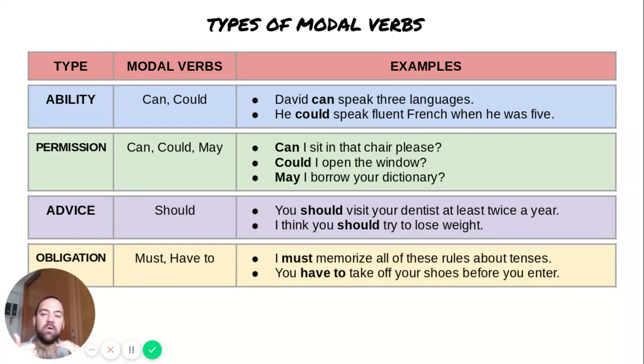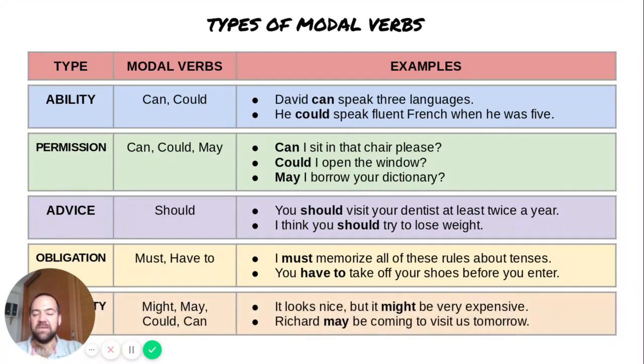Obligation, must and have to. Must is always more than have to. But depending on if it's internal or external, there are different rules. I must memorize all of these rules about tenses. The police isn't going to come if I don't, but it's an obligation I have given myself. I must memorize all of these rules. Okay? This is a rule. You have to take off your shoes before you enter. If you want to come in, you have to take your shoes off.